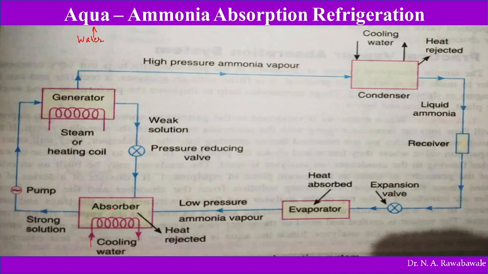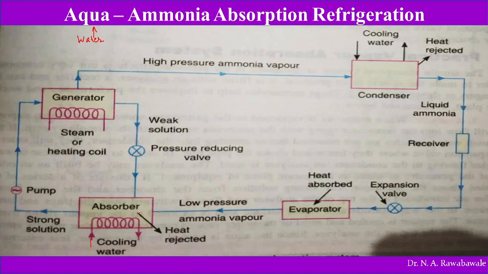As the temperature gets reduced, it has an affinity to absorb ammonia vapor. The lower the temperature of the aqua ammonia solution, the more the water absorbs ammonia vapor.